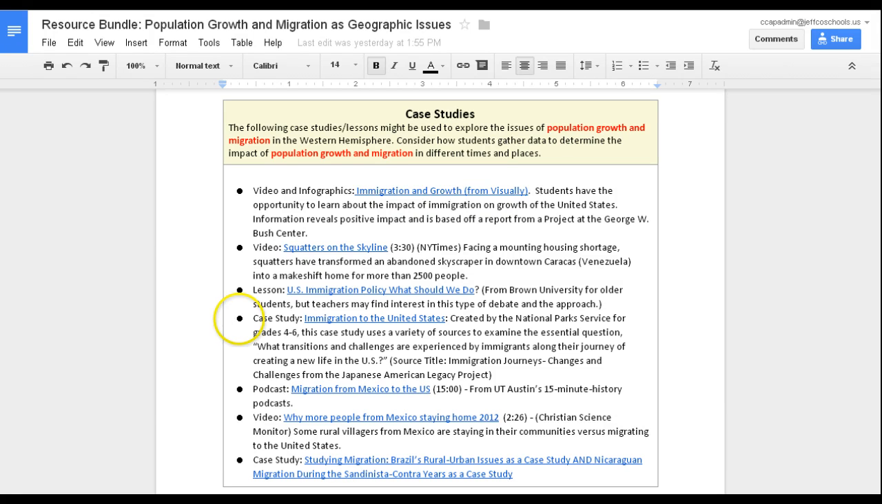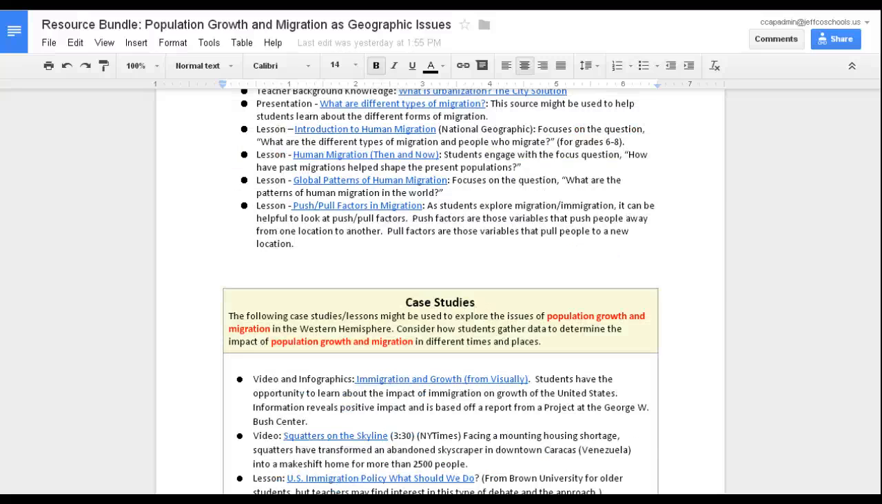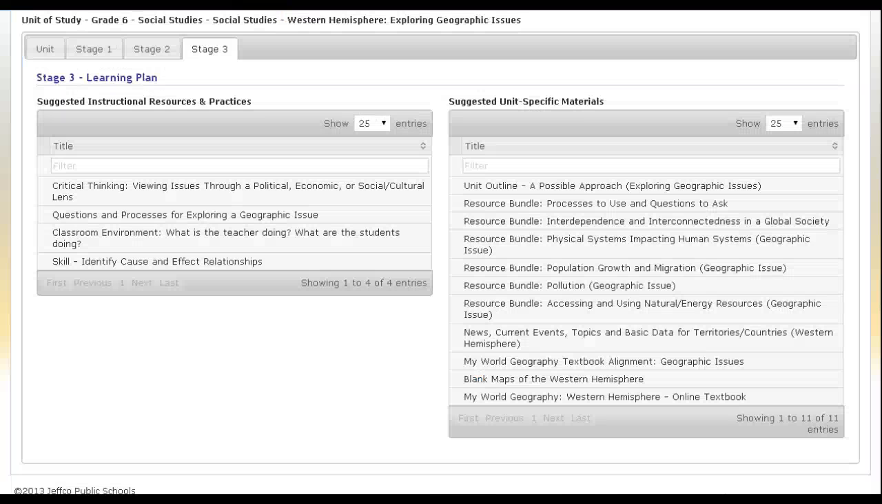Sometimes you're going to have case studies, such as this one on the immigration to the United States over time, that has a variety of sources in order to study that issue. Sometimes you're just going to have a single source to study an issue, such as this one on squatters on the skyline from Venezuela. Just as we as people would study an issue, sometimes we study an issue through looking at one source. Sometimes we study it through looking at several sources. When we look at several sources, we begin to understand the complexity of an issue. But this is just to help you understand how that has been organized.